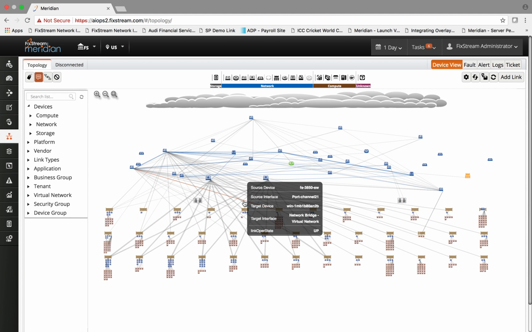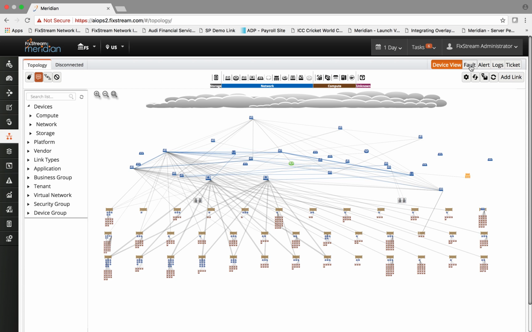Each device is connected, and you can see the links between them that have meaningful information, including the source and target interface and the operational state of the link. You can also overlay a variety of operational data that is collected through the Open API interface: performance data, health information, ticketing information, and log analytics by connecting with tools like Splunk. The data can be collected by the FixStream data collectors, or it can be ingested from your existing tools.